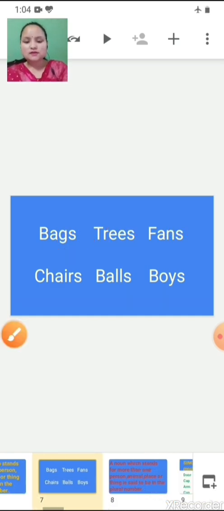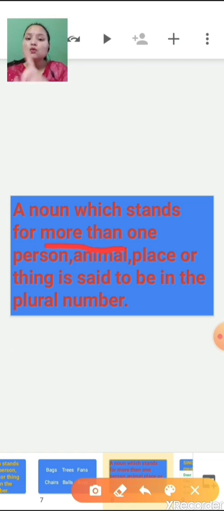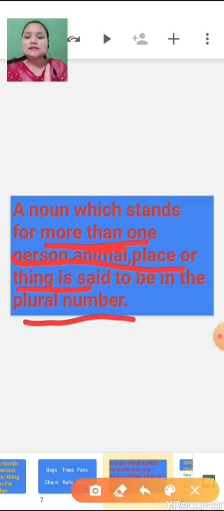So this is known as a noun which stands for more than one person. It can be 2, it can be 3, it can be 4, it can be 5. So a noun which stands for more than one person, animal, place or thing is said to be in the plural number. Let's repeat again. A noun which stands for more than one person, animal, place or thing is said to be in the plural number.